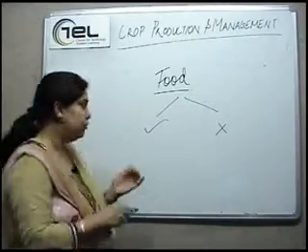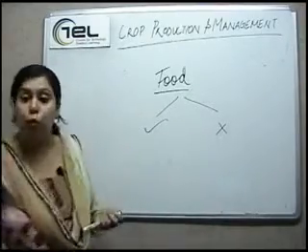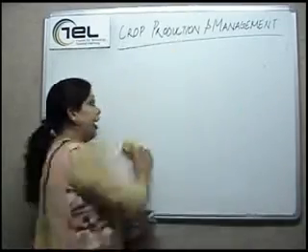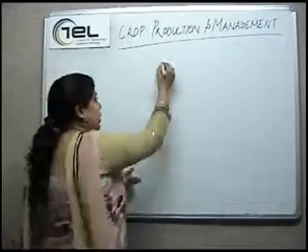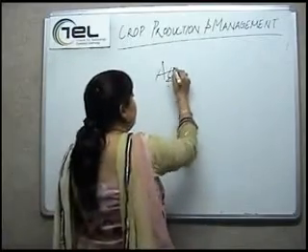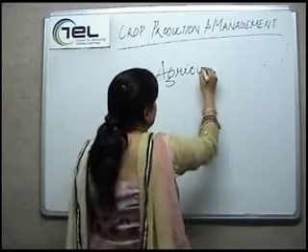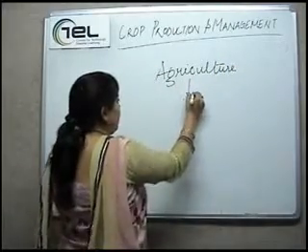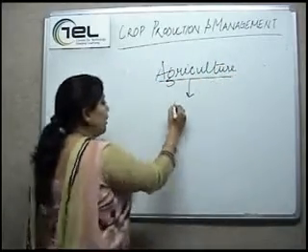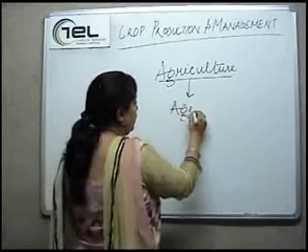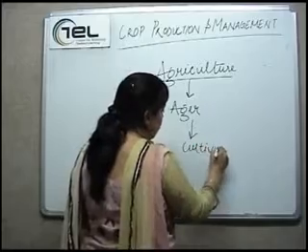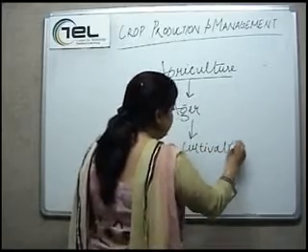Yes, agriculture. Now let's understand the meaning of the word agriculture. It came from the Latin word ager, which means cultivation, right?